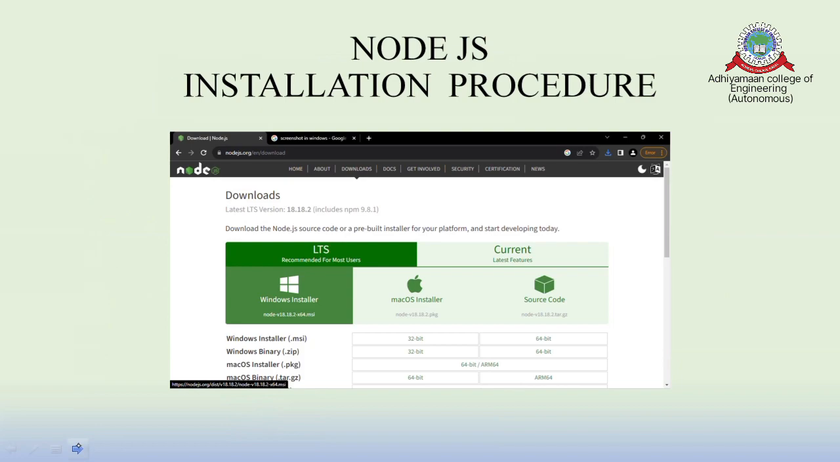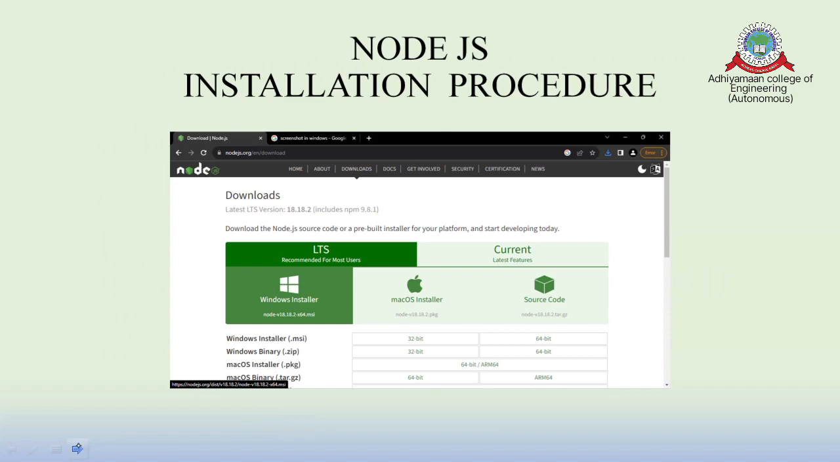And these are the steps. Just go to nodejs.org and go to the Windows installer. If you're using Windows as your operating system, go with Windows, or if you're using Apple, you can go with Apple. And please, learner, check what type of bit your operating system supports.